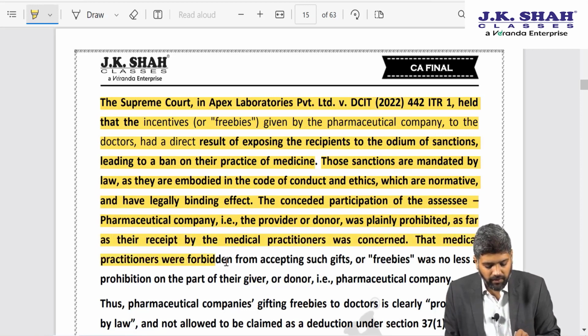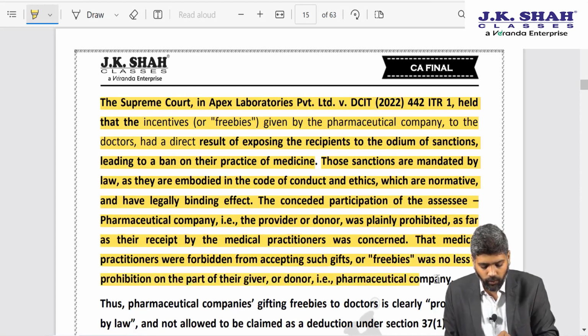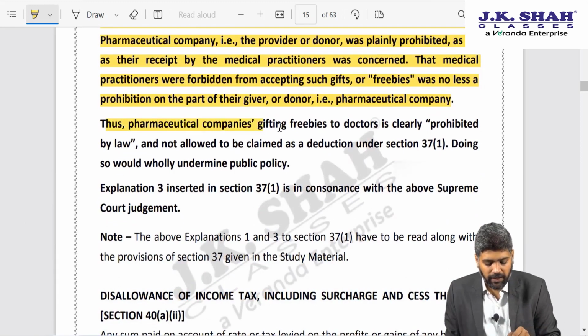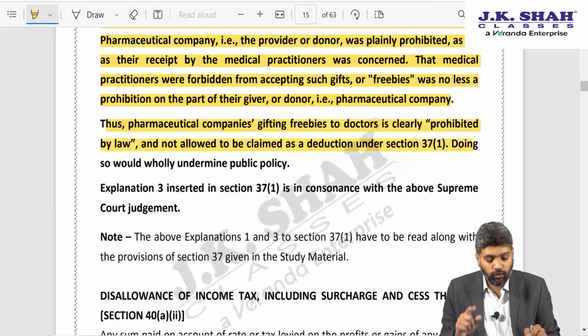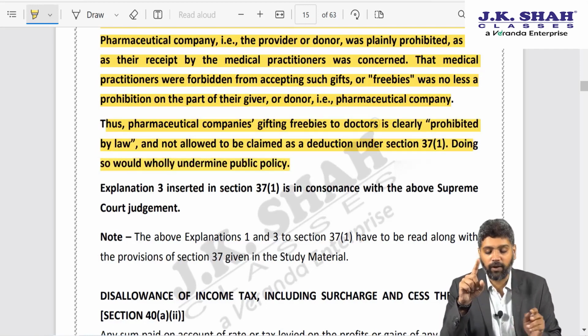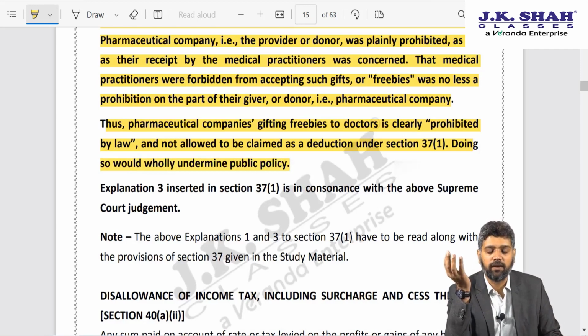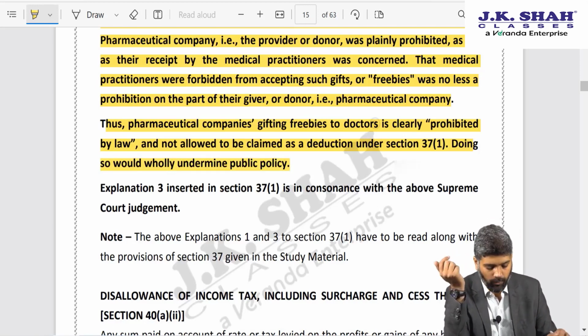That medical practitioners were forbidden from accepting such gifts or freebies was no less a prohibition on the part of the giver or donor, that is, the pharmaceutical company. Thus, a pharmaceutical company giving freebies to doctors is clearly prohibited by law and not allowed to be claimed as a deduction. Doing so would wholly undermine the public policy. As I told you, the Supreme Court looked at the larger picture and said that all this is against public interest, so this cannot be allowed.